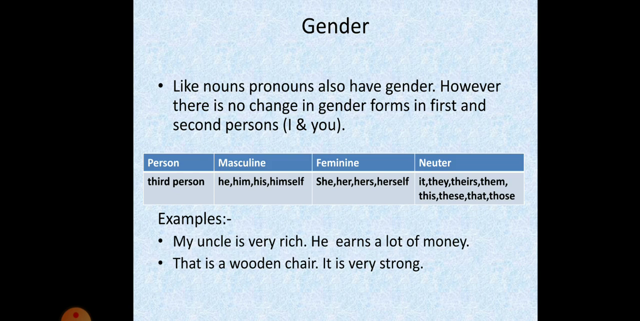Gender. Like nouns, pronouns also have gender, but there is no change in gender forms in first and second person. Third person is used for the person or thing spoken of. For example, my uncle is very rich. He earns a lot of money.